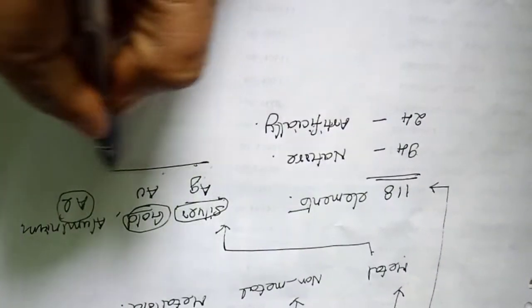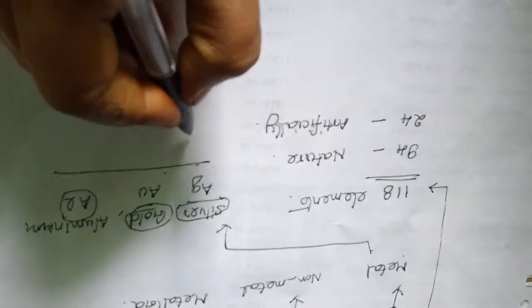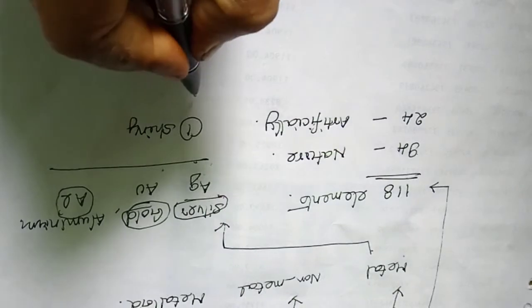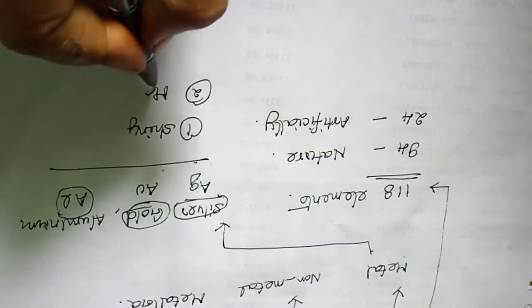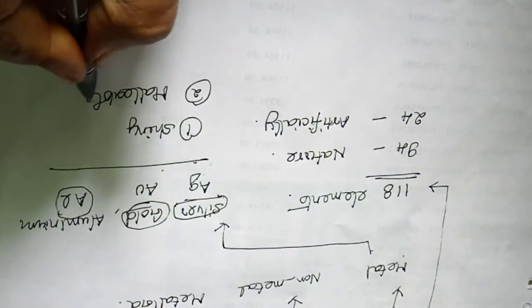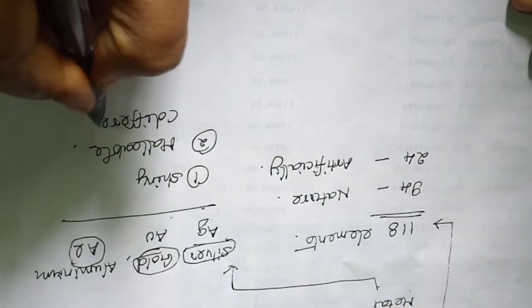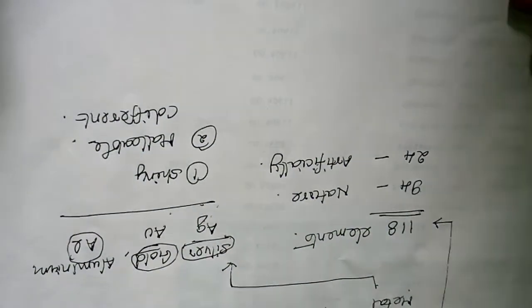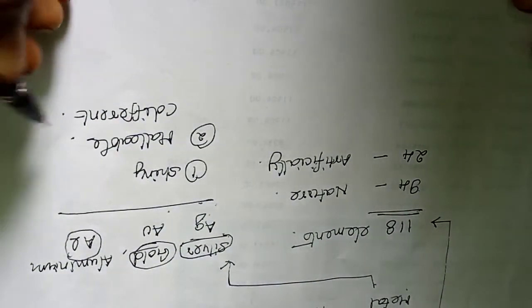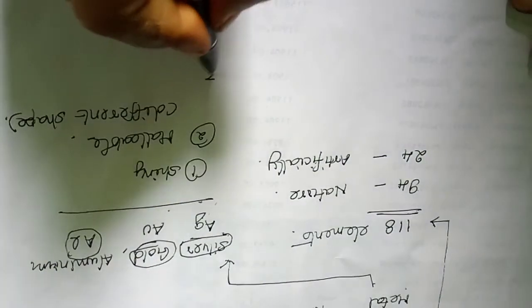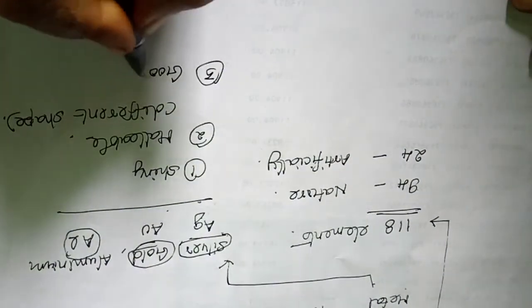Metals have special properties. Metals are shiny in appearance, and they are malleable, that means we can change them into different shapes. And they are good conductors.